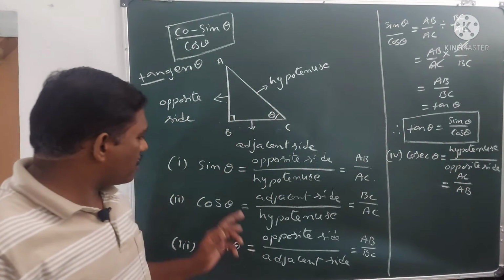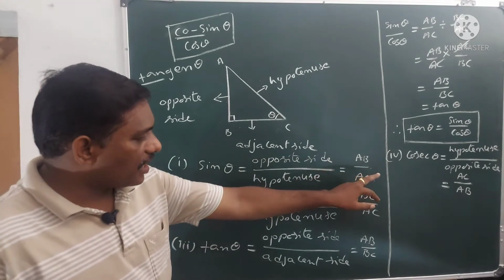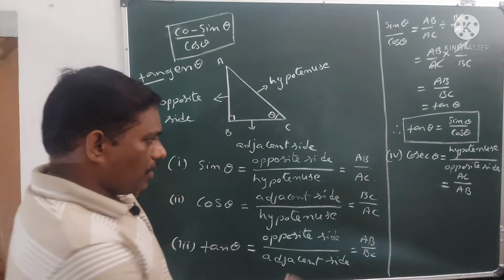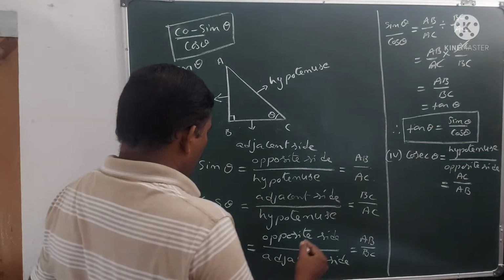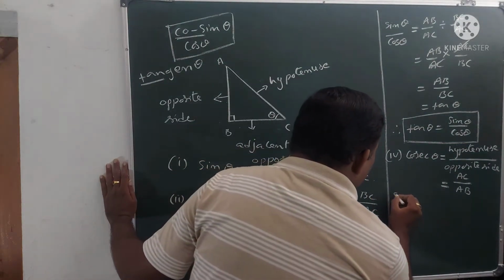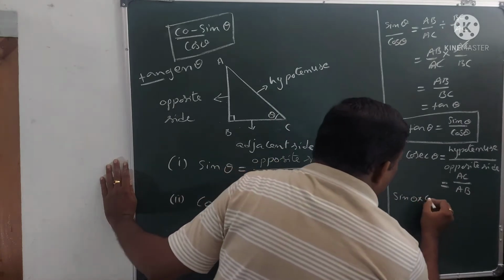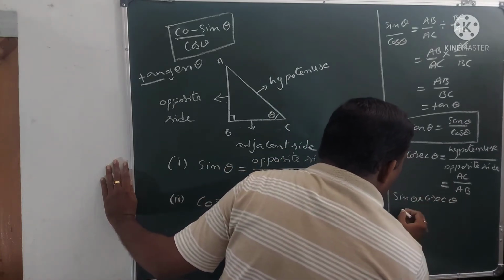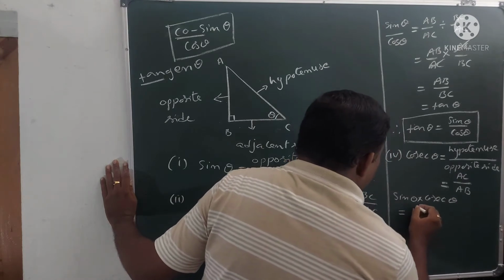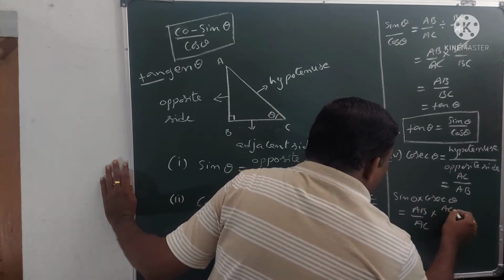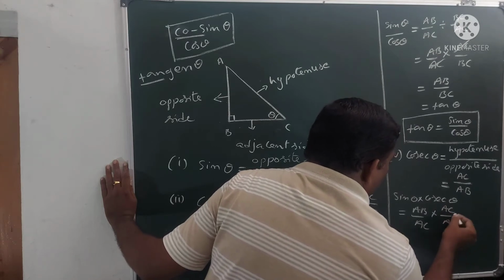If you carefully observe, sin theta and cosecant theta are reciprocals. So if you multiply sin theta into cosecant theta, we get AB by AC into AC by AB.